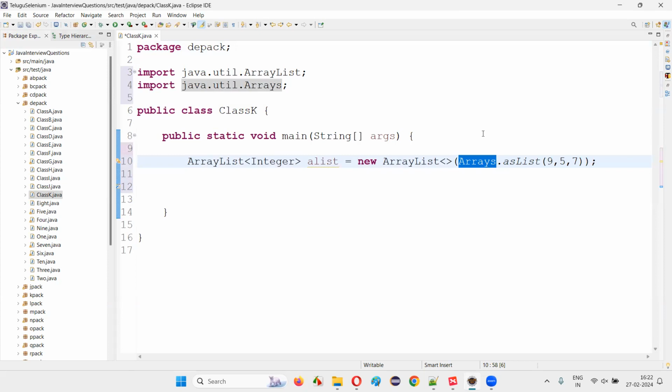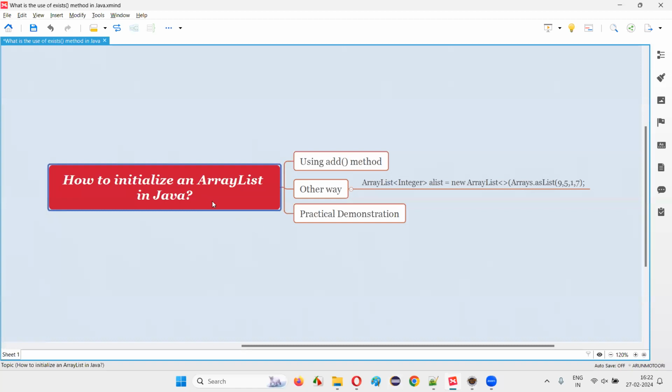Arrays is a predefined class in Java, and it has a lot of predefined static methods. One such static method is asList. Using the asList predefined static method of the Arrays class, we have to pass the elements or objects that you want to initialize to this array list. By doing this, we can initialize this array list in a shortcut way. Otherwise, if you don't initialize using this shortcut way, you have to use this add method, as I showed you, to initialize. So these are the two ways of initializing an array list in Java. With practical demonstration, I've answered this question for you. So that's all for this session.